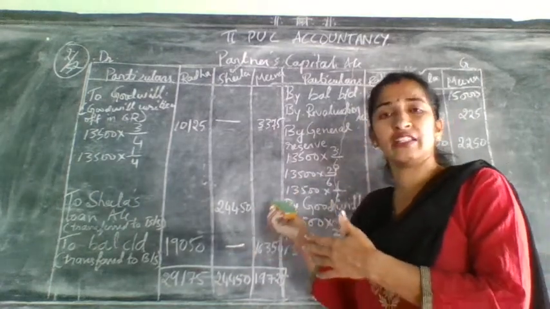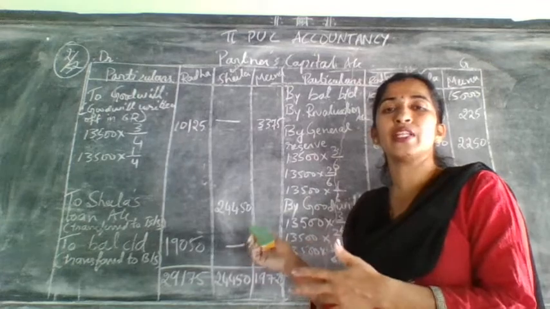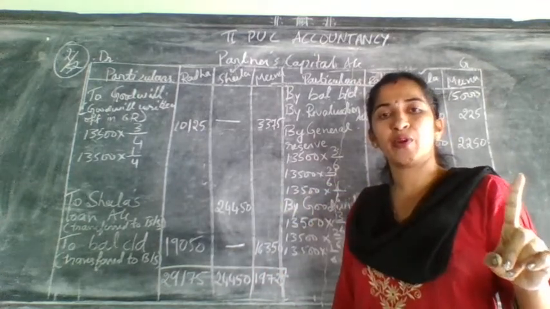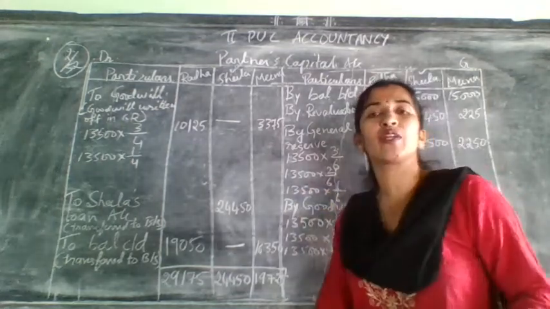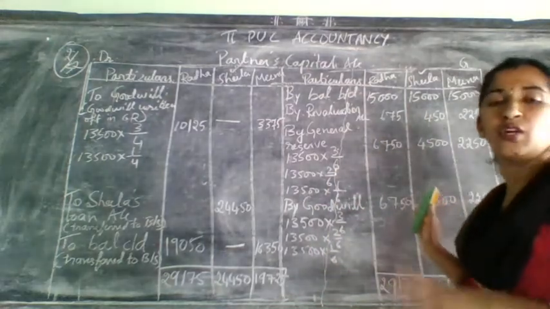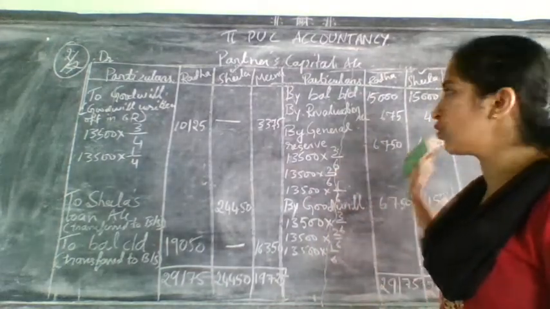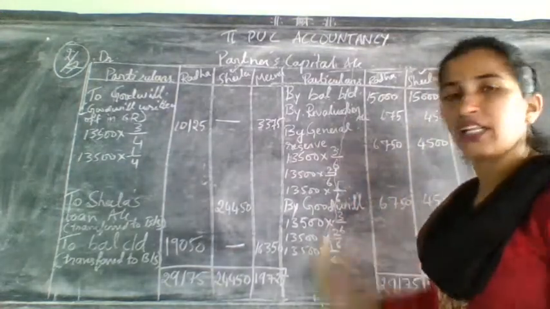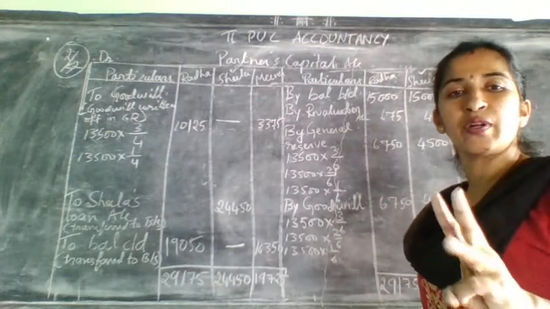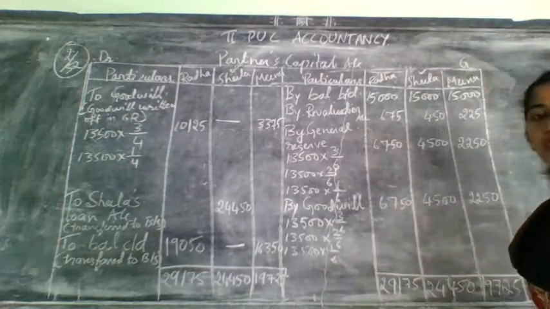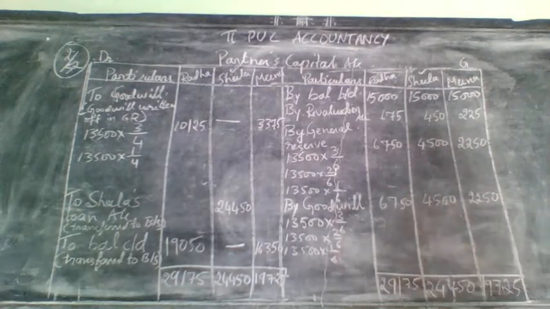This is the easiest problem. Don't skip these problems. Why? Because admission and retirement, if you learn one particular problem, if you learn admission, you can do the retirement also. See, these are all the same only. For this you will get step by step marks. Only there you are giving for 2 and here you need to give for 3. Whether you are getting the right answer or wrong answer, continue your steps. You know, only 3 steps will be there: revaluation account, partners' capital, and balance sheet. So in the next class, I will do the balance sheet. Before that, you complete this in your notebook.